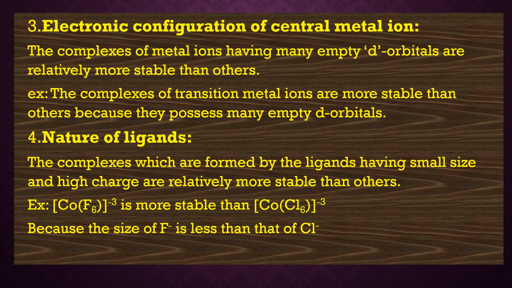Do you remember? In this class we have learned about four factors: first, nature of the central metal ion; second, electronegativity of the central metal ion; third, electronic configuration of the central metal ion; and fourth, nature of the ligand. All these points are easy for you, students. You can easily learn and write them down in your notebook. Kindly read all the points carefully.